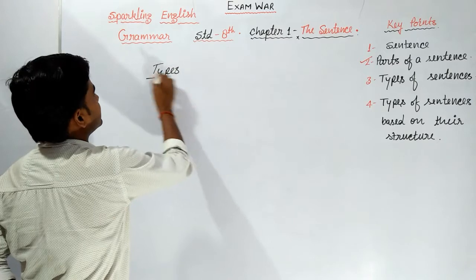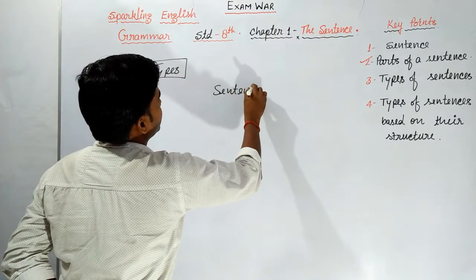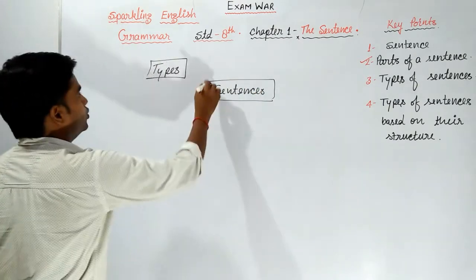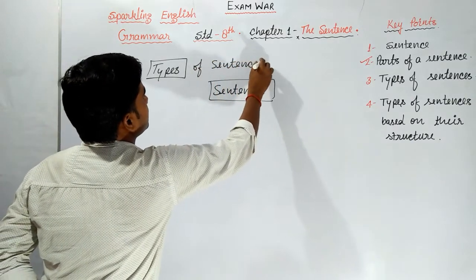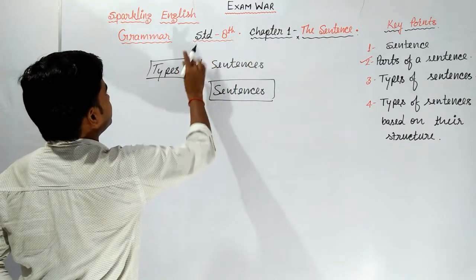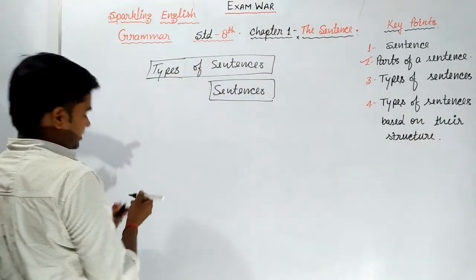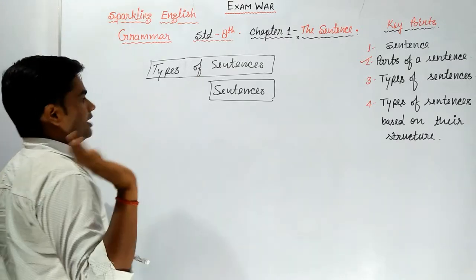Sentences can be classified into types of sentences. Sentences can be classified into 5 parts.